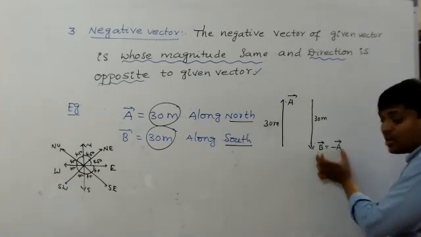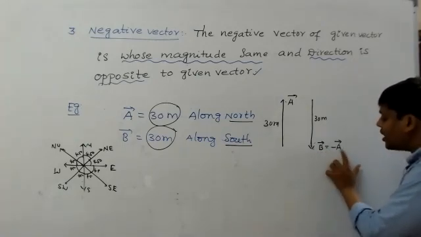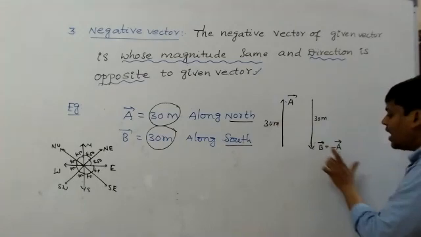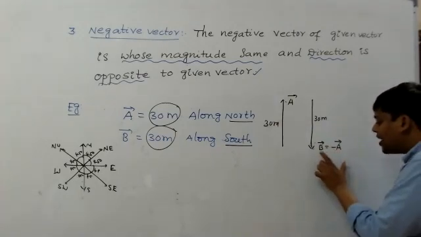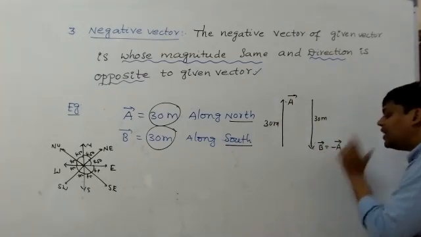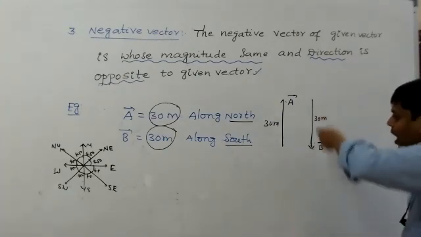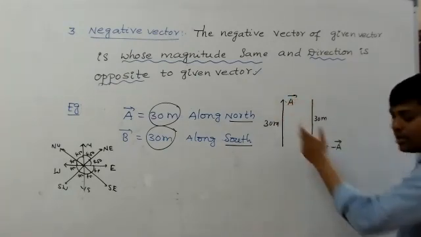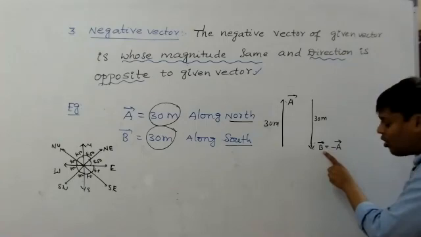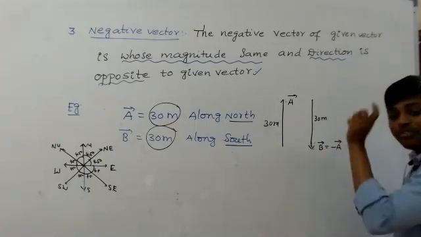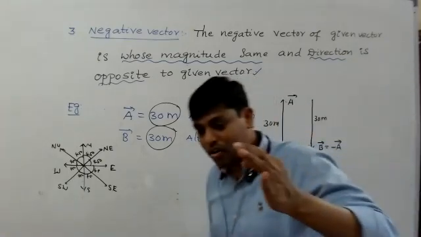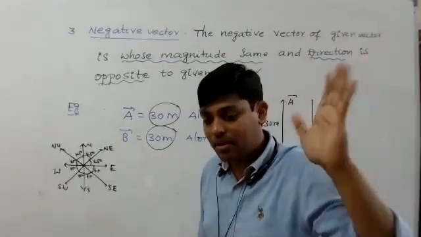What's the meaning of B bar equals minus A bar? B bar equals A bar means the magnitudes are the same, and minus indicates what? B bar's direction and A bar's direction will be opposite. So B bar is exactly opposite to A bar. That's why B bar is known as the negative vector of A bar.